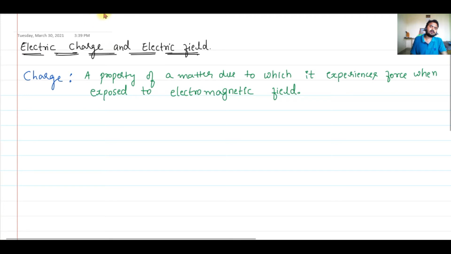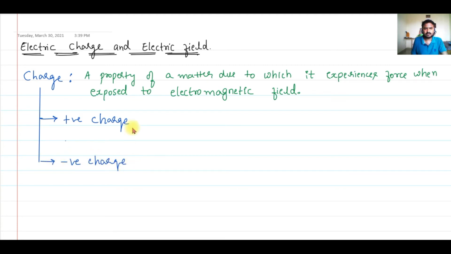All right, now from where do we get these charges? You all might have studied that protons possess positive charge and electrons possess negative charge. So there are two types of charges, positive charge and negative charge. Very simple. I'll just write it like this, plus, just positive. So the two types of charges are positive and negative.